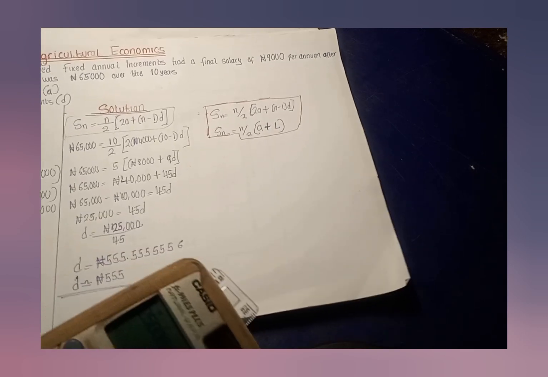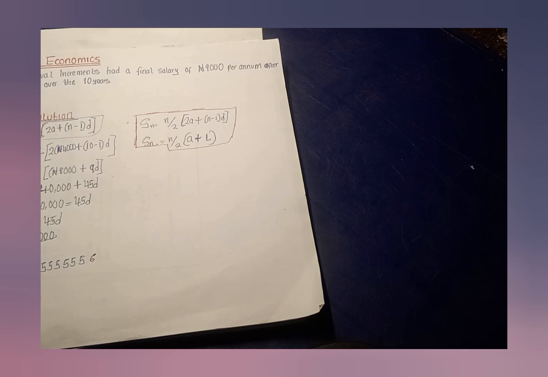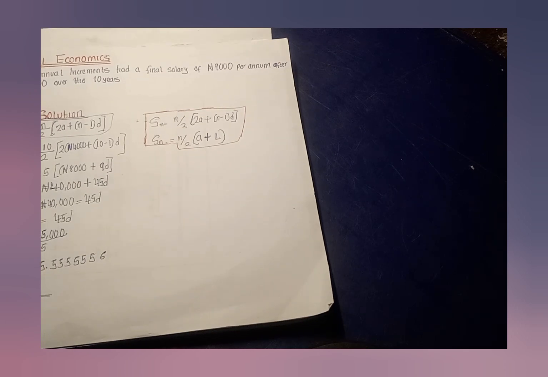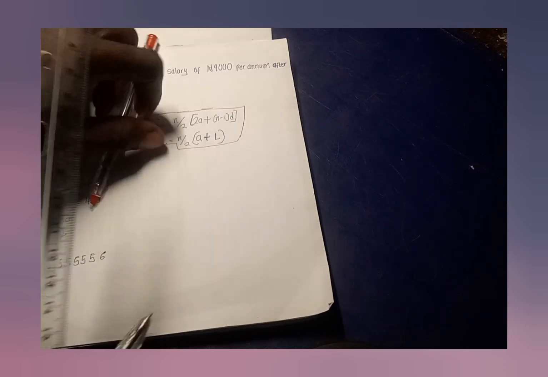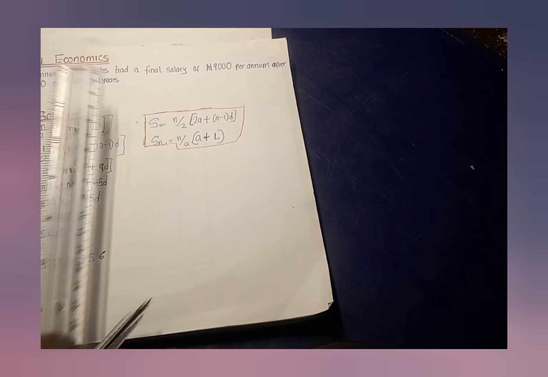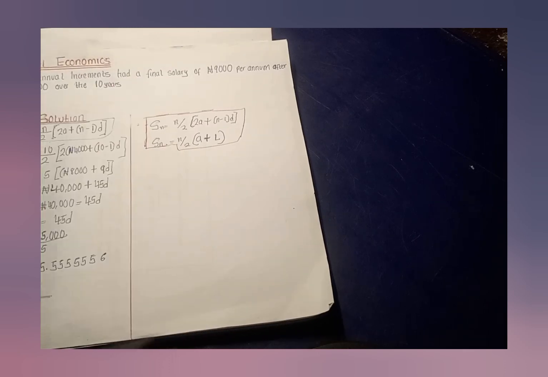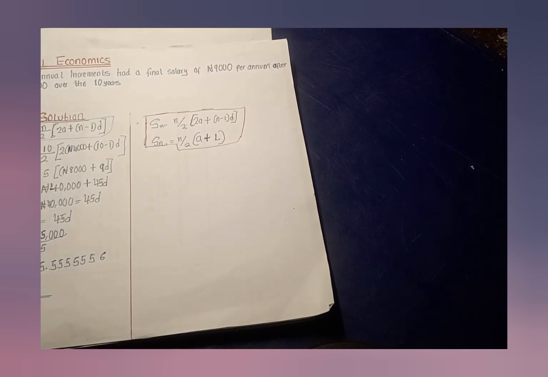Then let's check if our answers are correct.